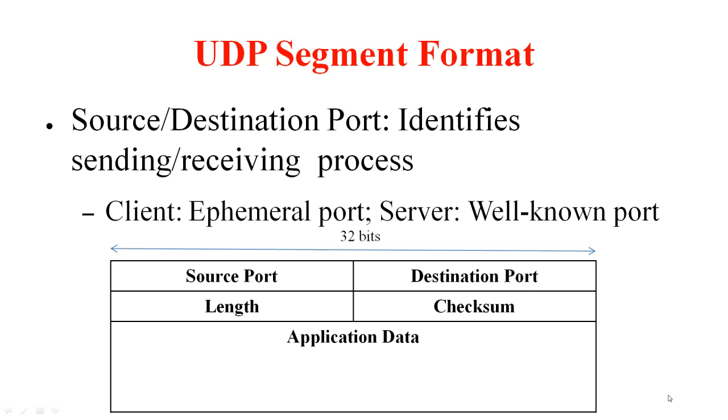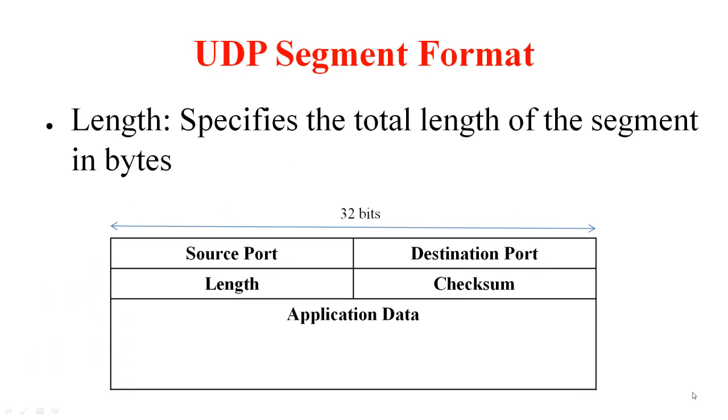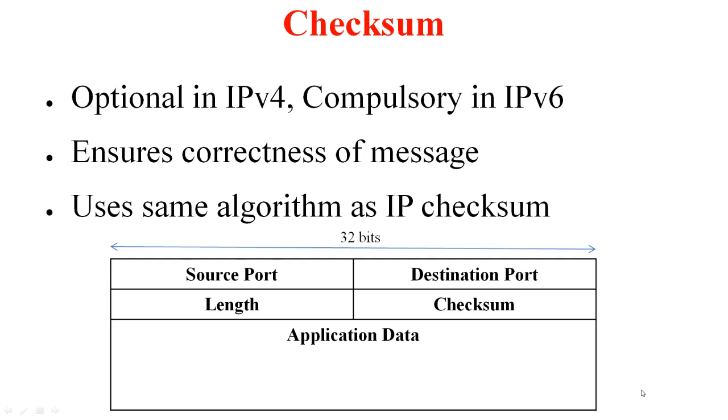So here is the UDP segment format, very simple. So this is the header and this is the payload. You can't do without the source port and the destination port. So that information is included. Typically the client often chooses a random port, whereas the server listens on well-known ports. The length field here specifies the total length of the particular segment. And then there is checksum. This is the additional service on top of multiplexing and demultiplexing that UDP provides.